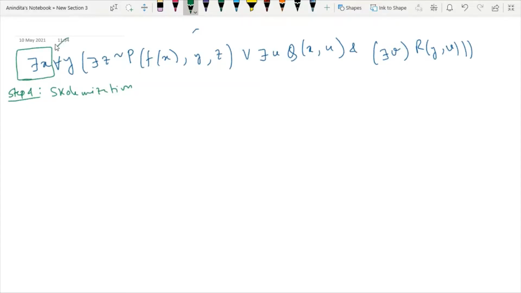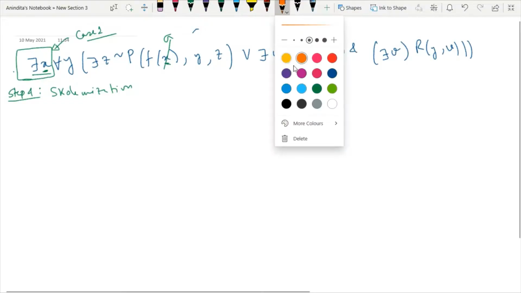While dropping, we have to remember, before this existential quantifier we have no preceding universal quantifier. So it comes under case number 1. Means the occurrence of x in the expression will be replaced by some arbitrary constant. So this is your first output of the skolemization. Now consider the second step.